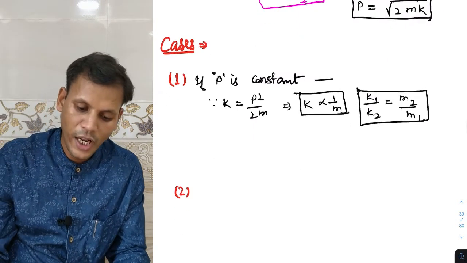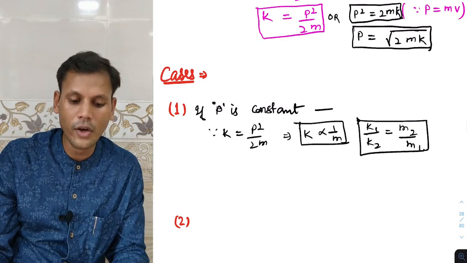Now we can write the second part, if K is constant.